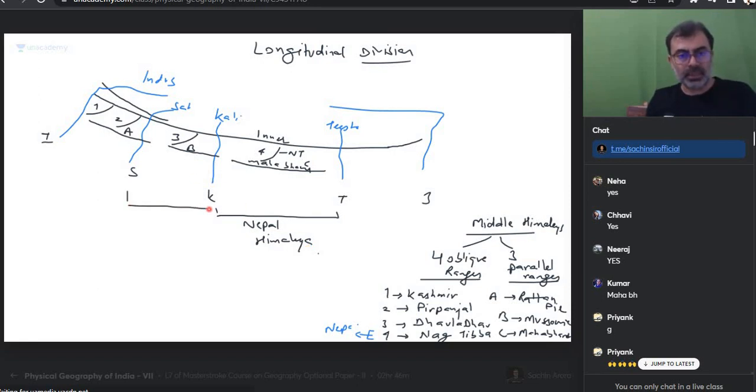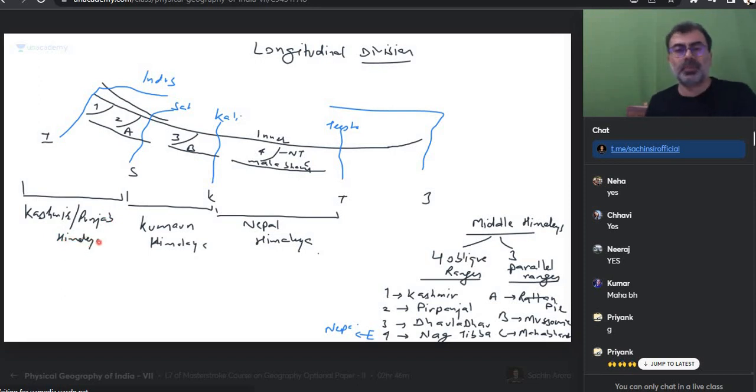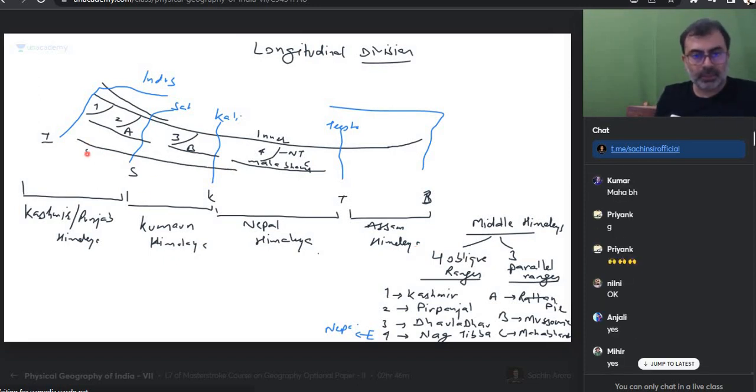Between Satluj and Kali, this Himalaya is called Kumaon Himalaya. This mostly lies in Uttarakhand. Between Indus and Satluj, this is called Kashmir Himalaya or Punjab Himalaya. And from Teesta to the Brahmaputra, we call this Assam Himalaya. Do we get that? And what comes below this? Below this you can see that this is going to be, what is this?